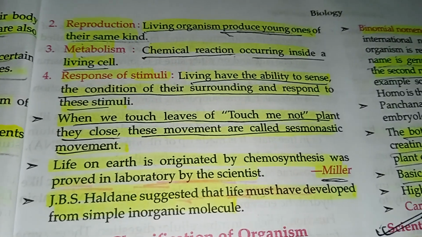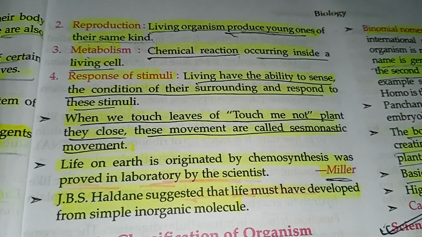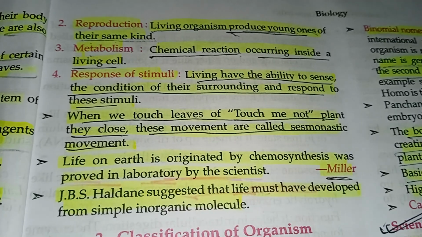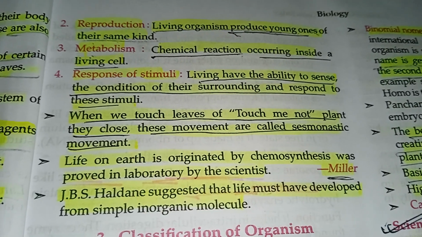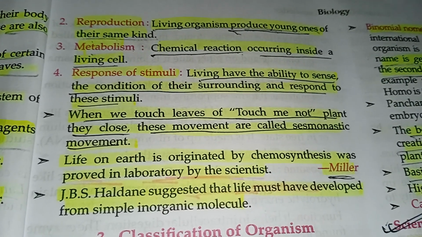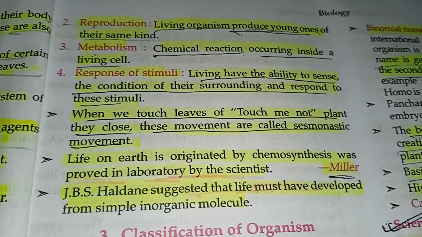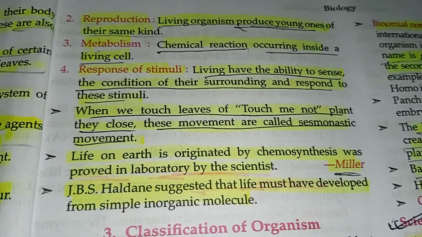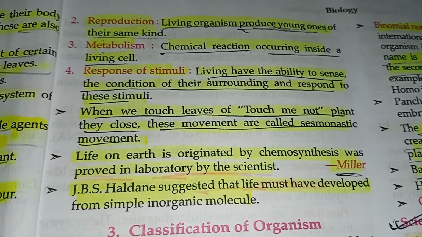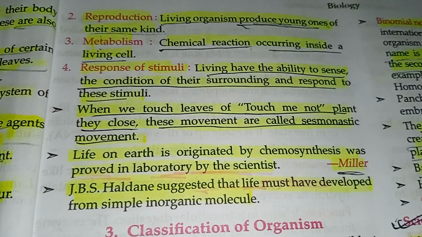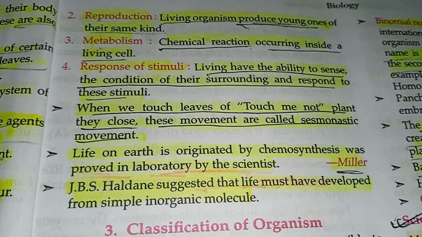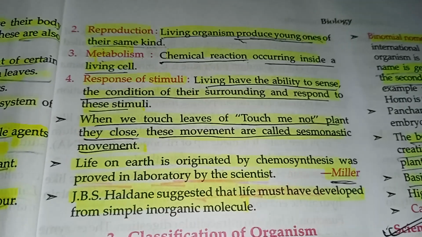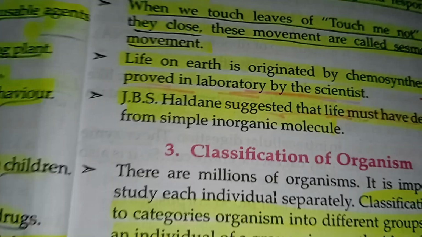Life on Earth originated by chemosynthesis, which was proved in the laboratory by the scientist Miller. J.B.S. Haldane suggested that life must have developed from simple organic molecules. Next we will see